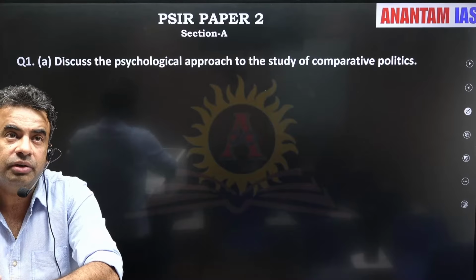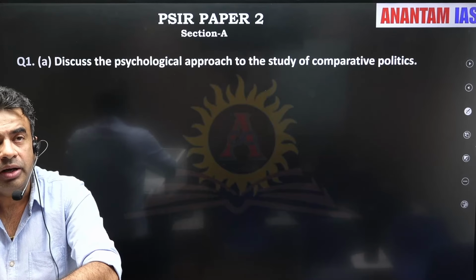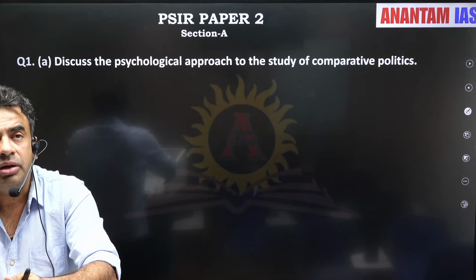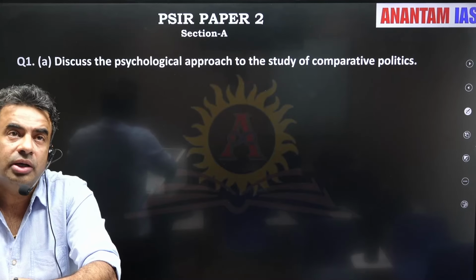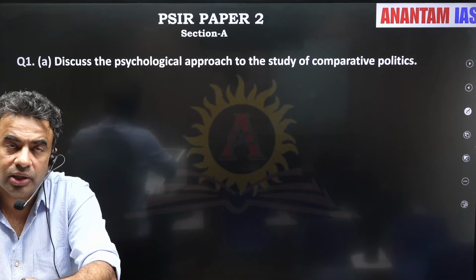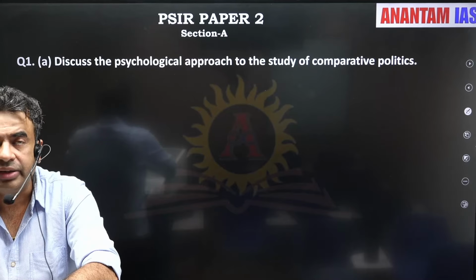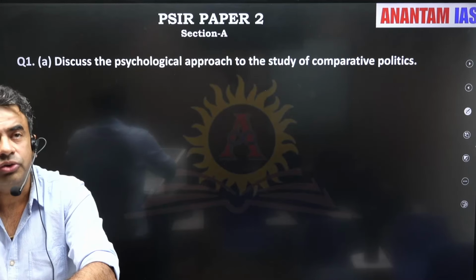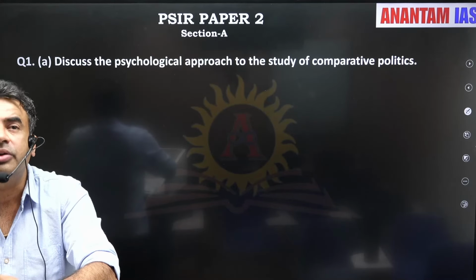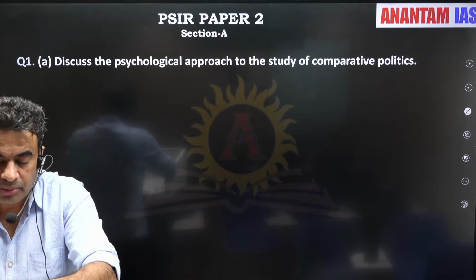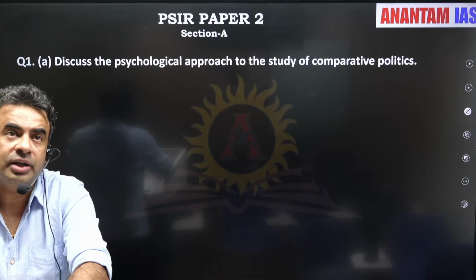So the first thing to keep in mind while writing mains is to try to do justice to all the answers we write, and try to finish the first question as soon as we can. This will calm down our nerves, but this is exactly the challenging part.